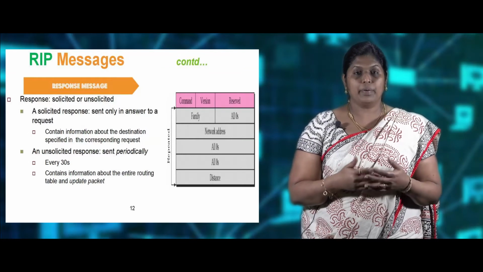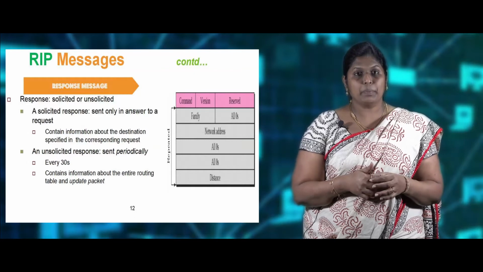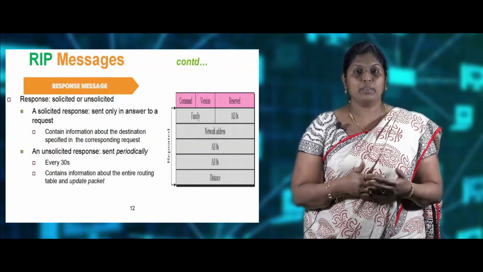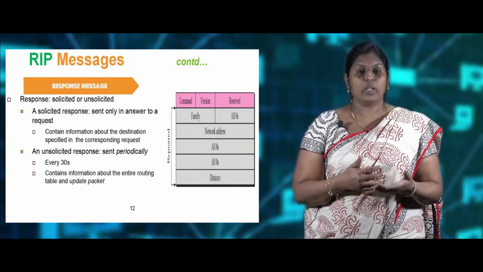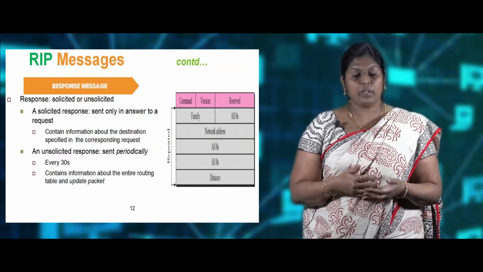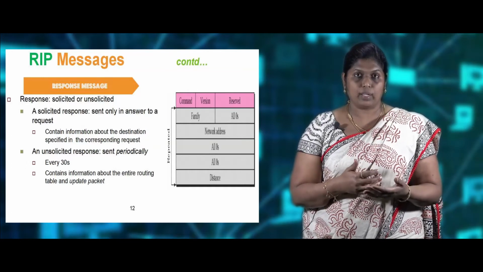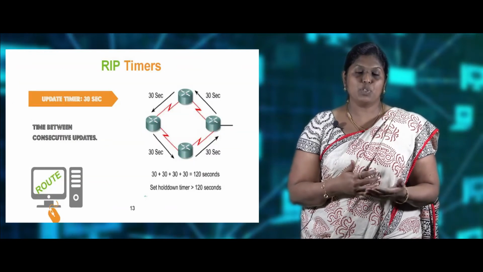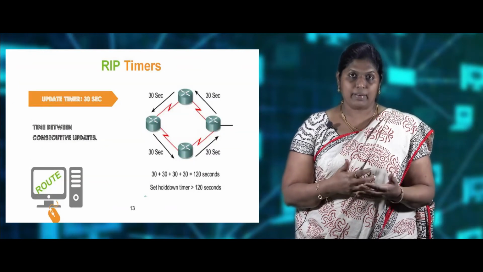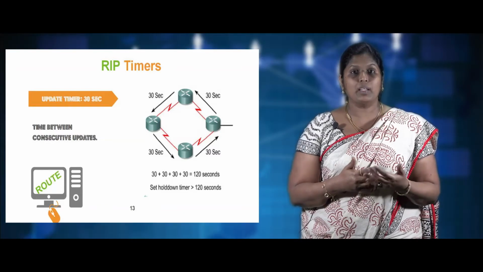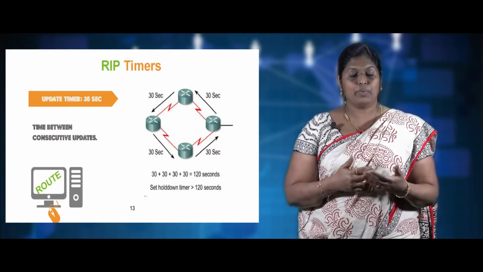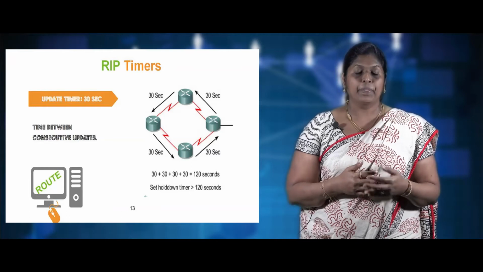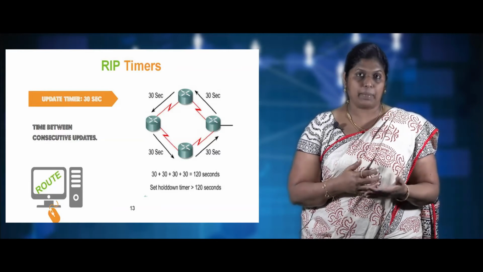Now we'll look into the RIP timers. RIP timers are the time between the consecutive updates of the routing information. The routing information is updated periodically every 30 seconds. Now there are three types of timers involved in RIP. The first one is the invalid timer. The second one we call the hold down timer. The third one is the flush timer.